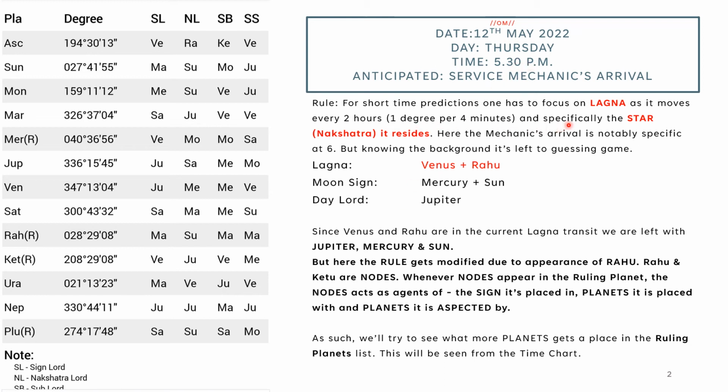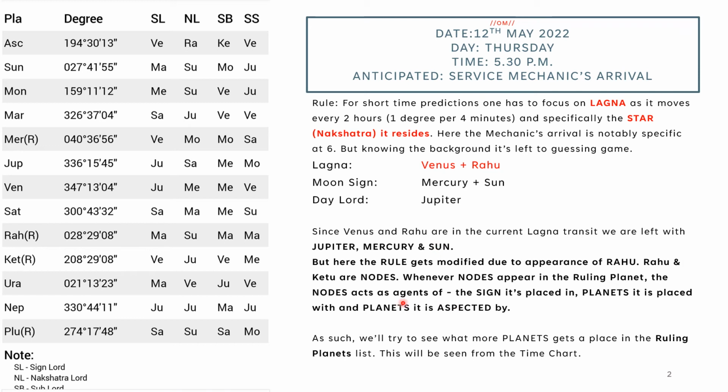The rule remains the same. Lagna remains in a sign for 2 hours, that is, it takes 4 minutes to travel 1 degree, which I had already explained to you all. We have to take the ruling planets. The ascendant lord is Venus. The ascendant nakshatra lord is Rahu, Venus Rahu. Moon sign lord is Mercury, and nakshatra lord is Sun, Mercury Sun, and the day lord is Jupiter. Since Venus and Rahu are in the current transit, we will not take them. So we'll take Jupiter, Mercury, and Sun.